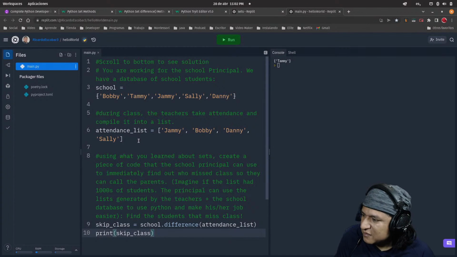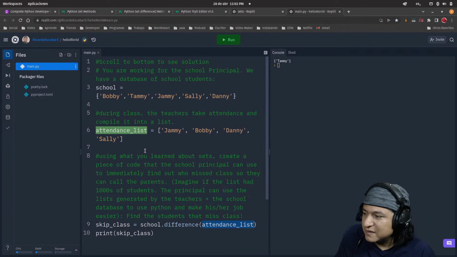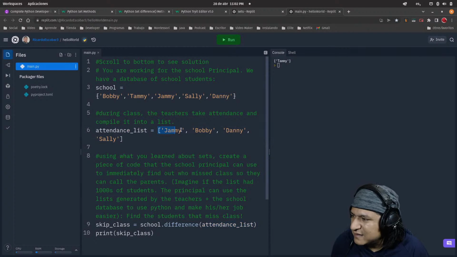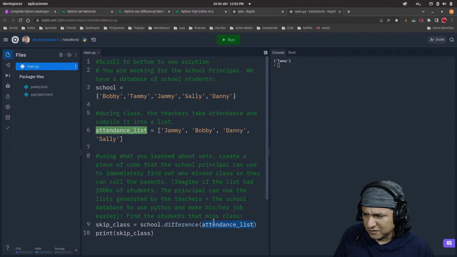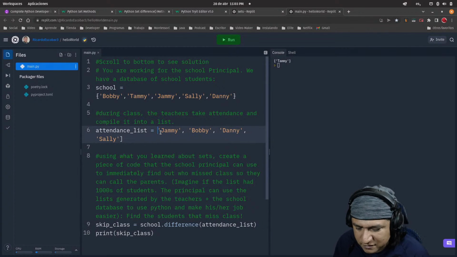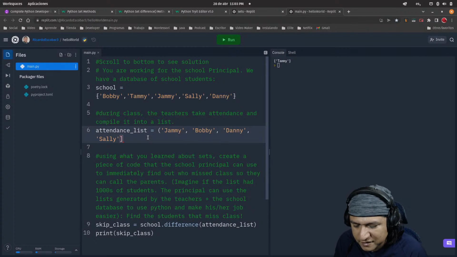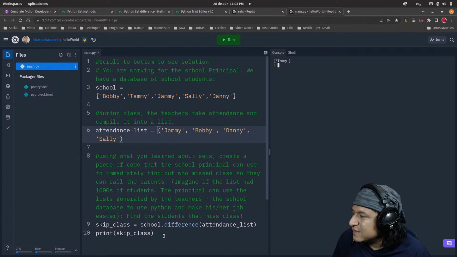It seems like it doesn't really matter that the attendance list is actually a list. It's not a set. So I guess that this method works on collections like lists, and I wonder if with dictionaries. I don't think so. Lists and sets are pretty much very similar. And tuples, maybe. I wonder if I can do this with a tuple. Let's try it out, I'm curious now. Tammy, it works with tuples too, so okay.